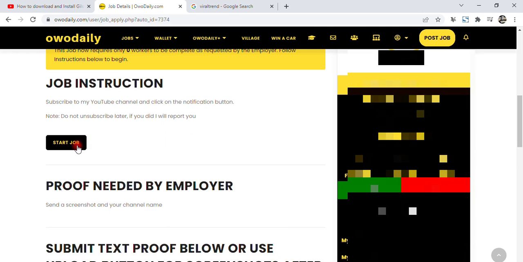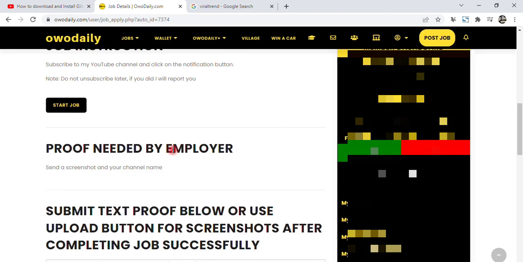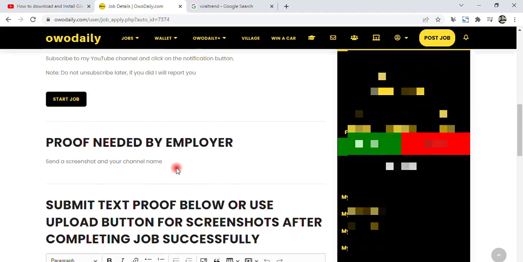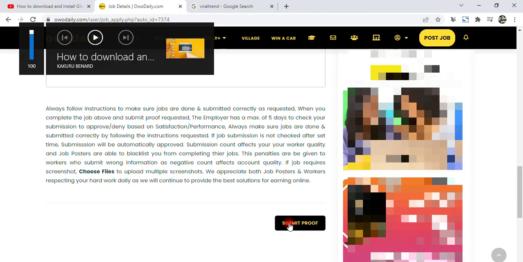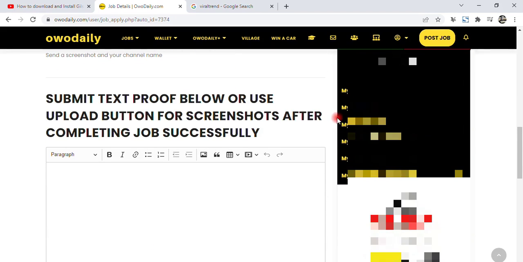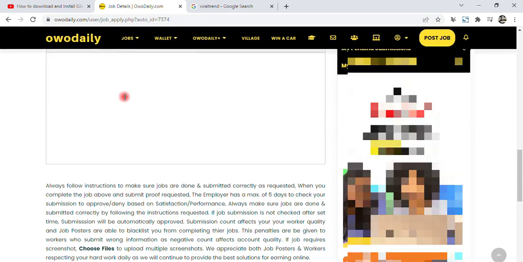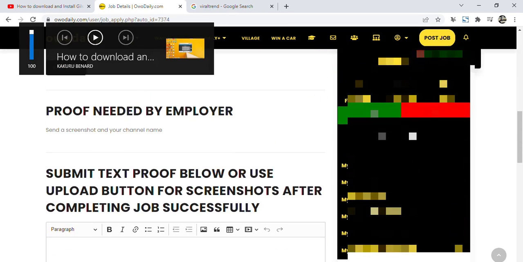Then when you start a job, after you have done that, you have to submit a proof that shows that you have done this job. Now, what are you to do? You are to send a screenshot and the name on your YouTube that shows yes, you have done this job. After which you go below, then you submit your proof and you wait for verification. You wait for them to verify or approve you that you have done this job, and it will definitely reflect on this page.